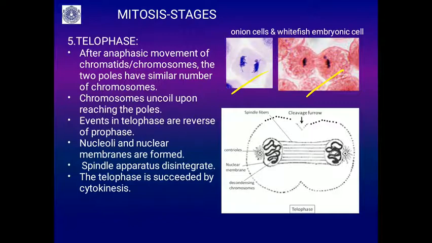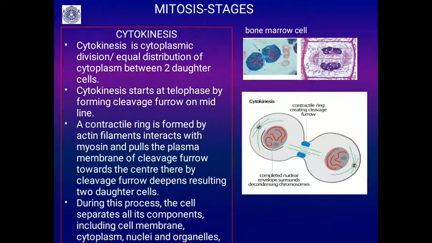The nucleoli and nuclear membrane that disappeared during prophase now reappear. The spindle apparatus formed during prophase now disintegrates. And telophase is succeeded by cytokinesis. Cytokinesis means cytoplasmic division. So you can see the equal distribution of cytoplasm between two daughter cells.